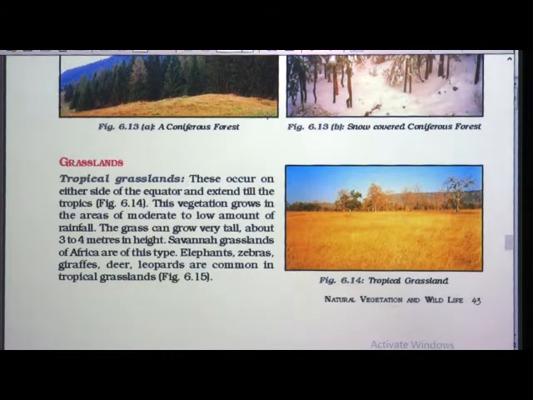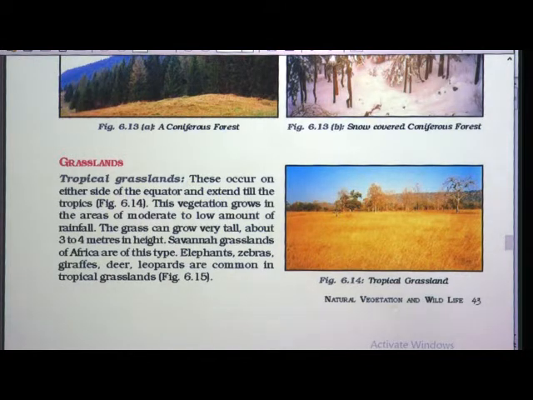Where do these grasslands occur? They are on either side of the equator and extend till the tropics. You know where the tropics are. This vegetation grows in areas where there is low or moderate rainfall, not plentiful rainfall. It is very low or a little bit moderate, not much rain.